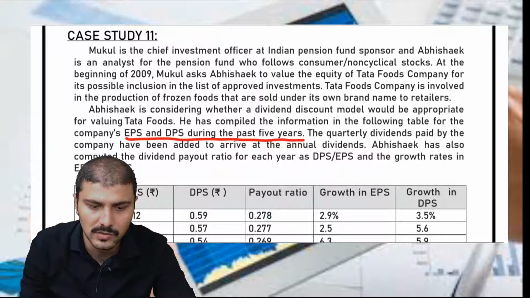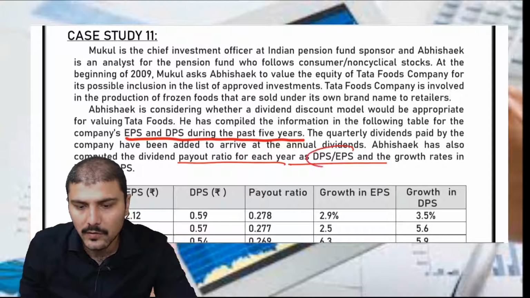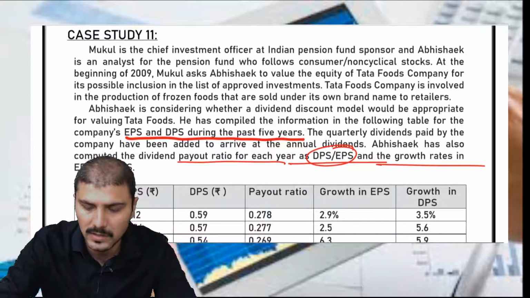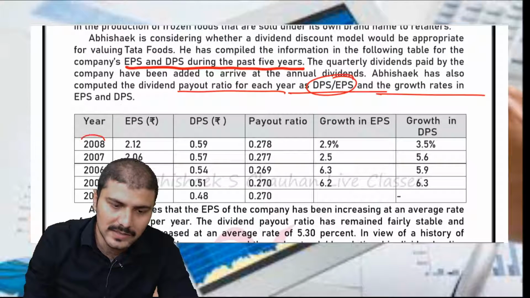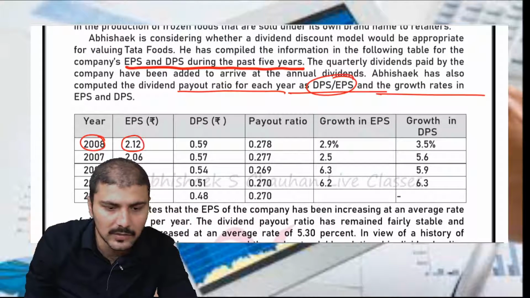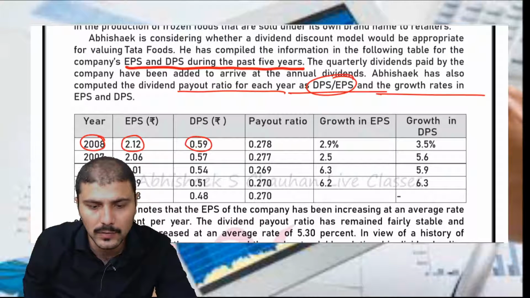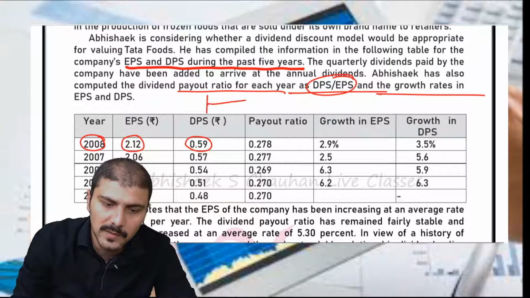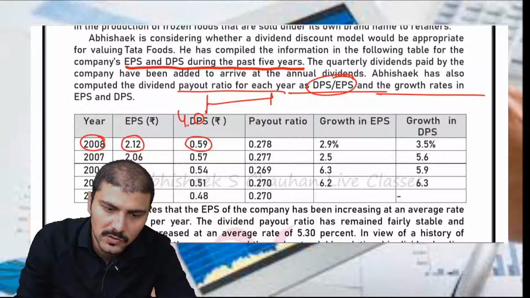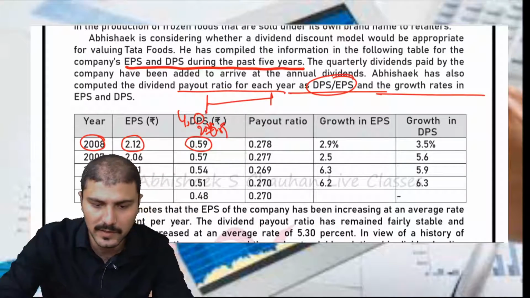Abhishek has also computed the dividend payout ratio for each year, that is DPS upon EPS, and the growth rates of EPS and DPS. So what is the most recent year? 2008. What was the EPS at that point of time? 2.12, and the dividend per share was 0.59. So this will be considered as year 0 for my calculation. This is 2008, so here the dividend is 0.59.